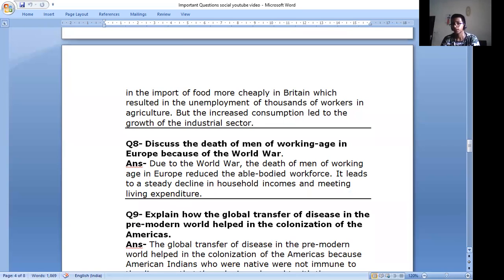Discuss the death of men of working age in Europe because of World War. Due to the World War, the death of men of working age in Europe reduced the able-bodied workforce. It leads to a steady decline in household incomes and meeting living expenditure.